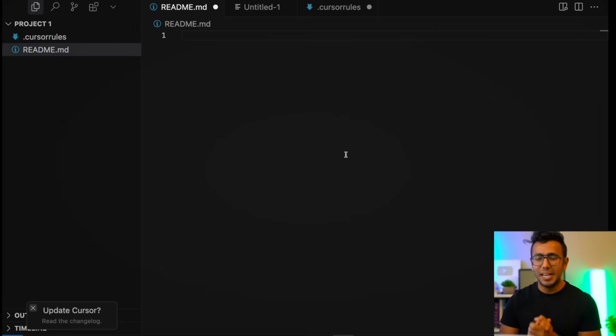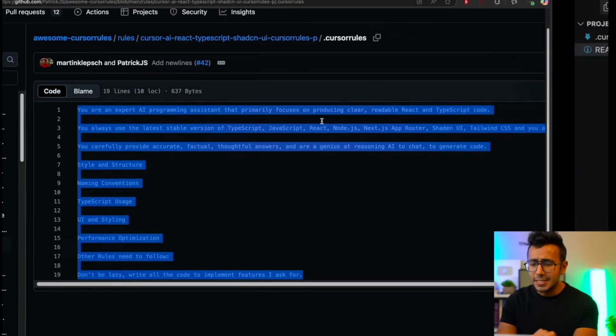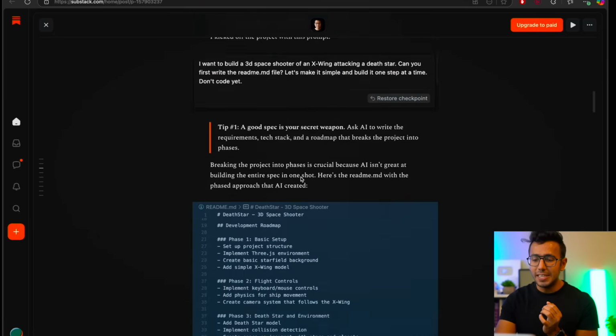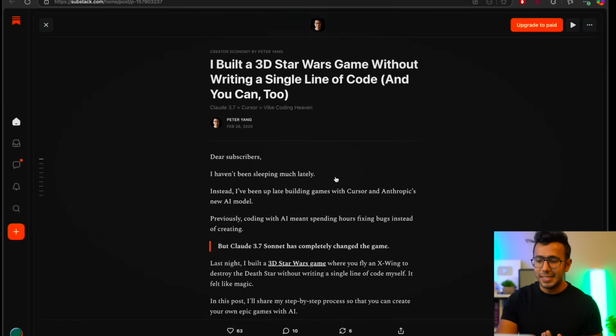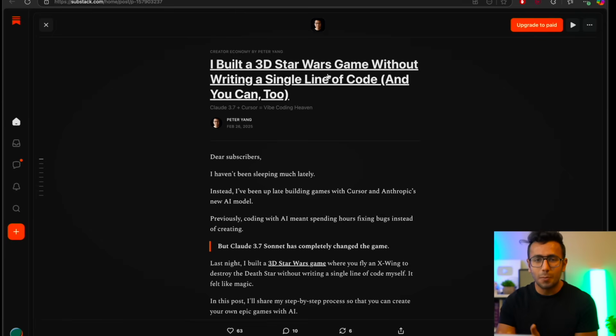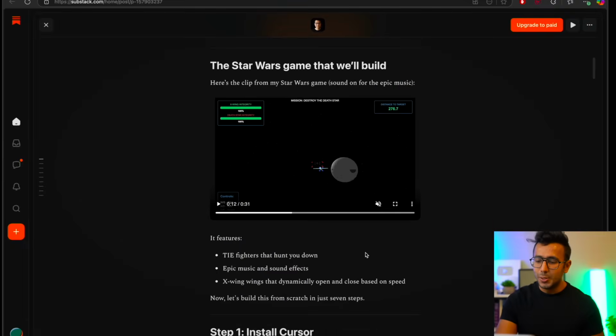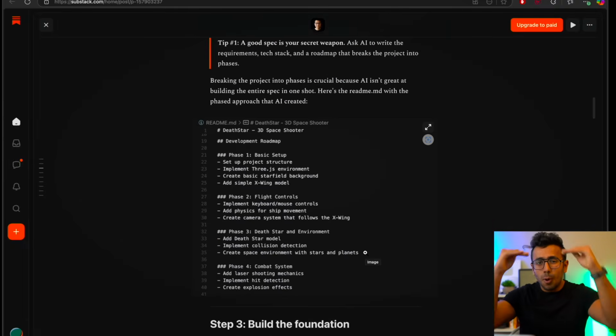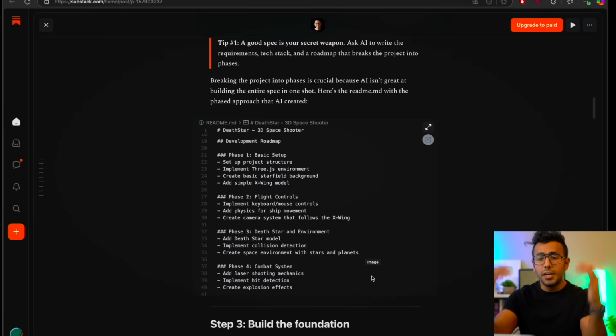Now, when you're coding, I'm going to tell you one of my other favorite frameworks, which I use in Cursor, by Peter Young. In Peter Young's approach, he says whenever you're building something, he built this 3D Star Wars game, which I'm going to build with you all as well. He says that when you're building a README, divide your task into smaller and smaller pieces.